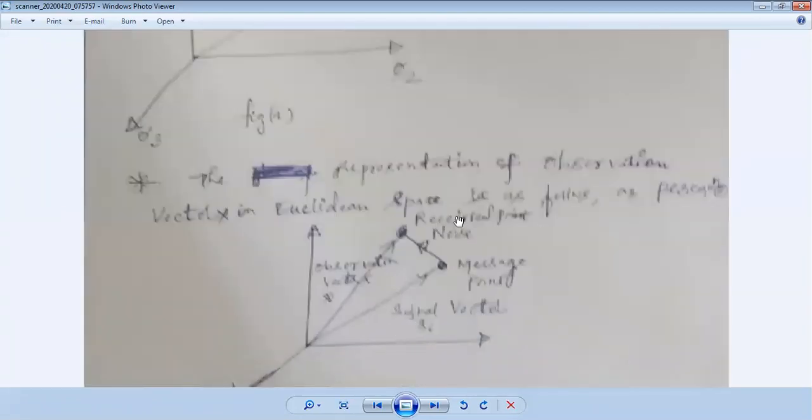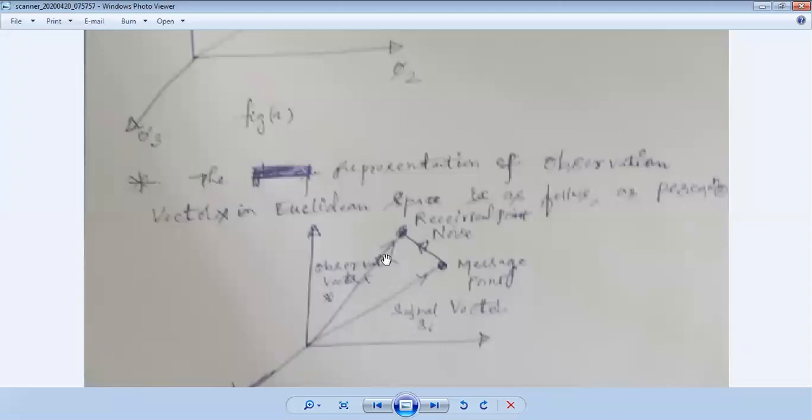Look back. We have plotted this. Here is the representation vector of x, the observation vector. Vector x is equal to the input of the receiver, which is x1, x2, and so on. Each element of the observation vector is the summation of the input signal plus noise. The noise is absolutely 0, which I have already proved.